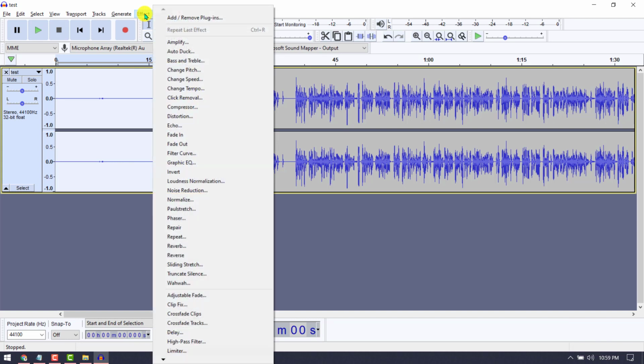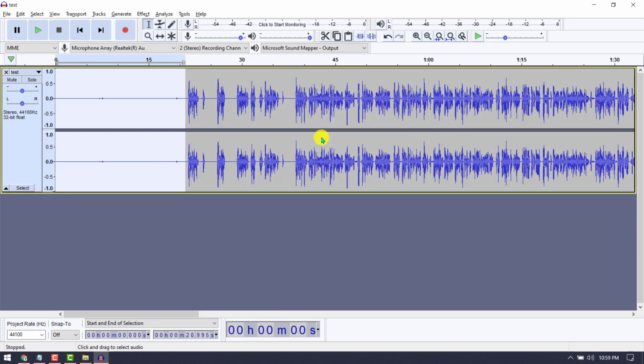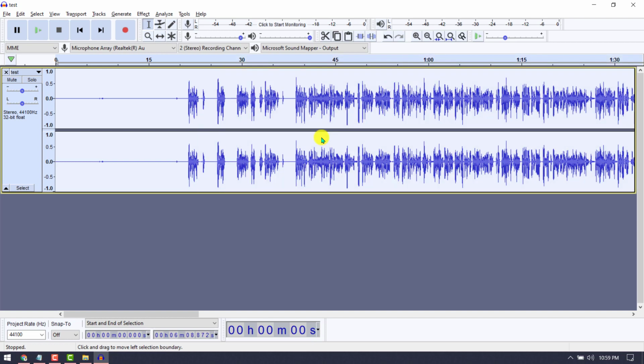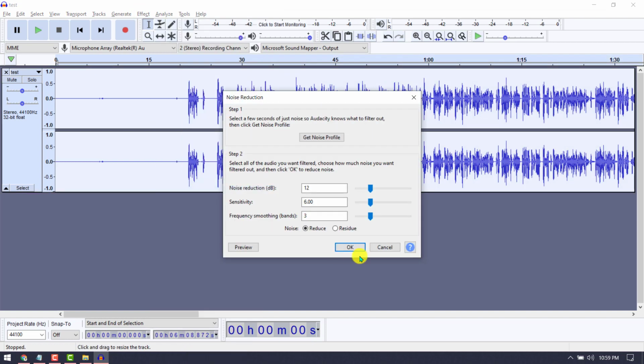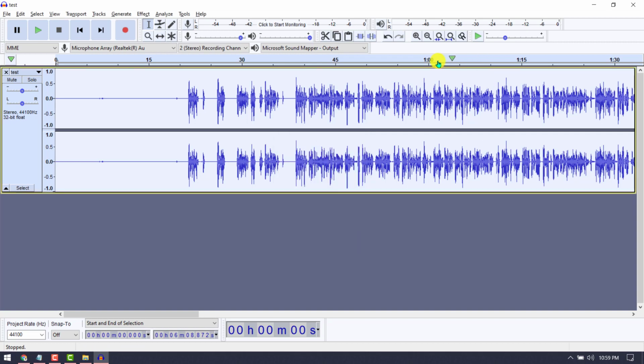Now go to Effect, click on Noise Reduction, and click on Get Noise Profile. And then that's it. It will be very quick. Then Control A to select the entire file, and again go to Noise Reduction, and here you have to give OK. That means first we identify the noise from the audio, then we apply the noise removal. That's it. Very simple.